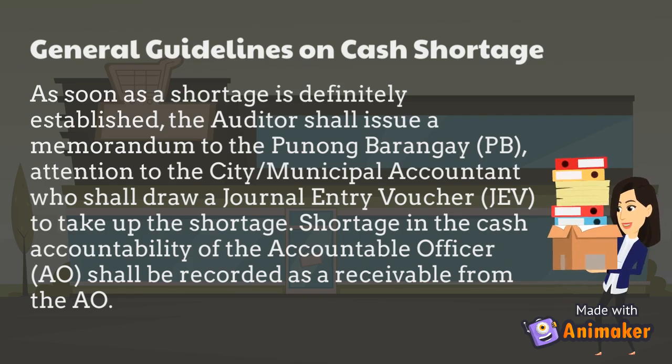As part of the general guidelines about cash shortages, it is stated that as soon as a shortage is definitely established, the auditor shall issue a memorandum to the punong barangay, attention to the city or municipal accountant who shall draw a journal entry voucher to take up the shortage. Shortage in the cash accountability of the accountable officer shall be recorded as a receivable from the accountable officer.